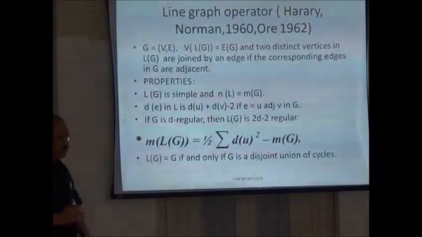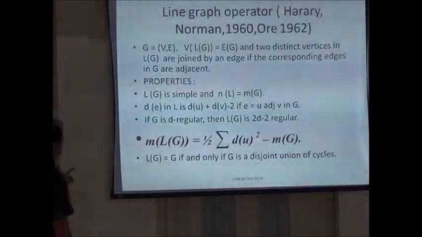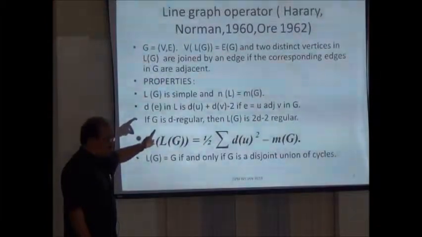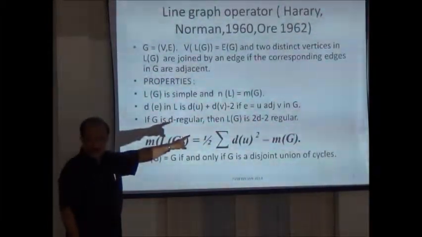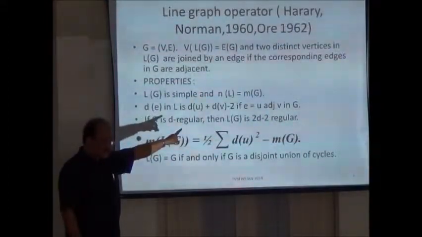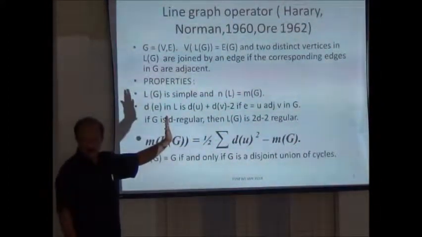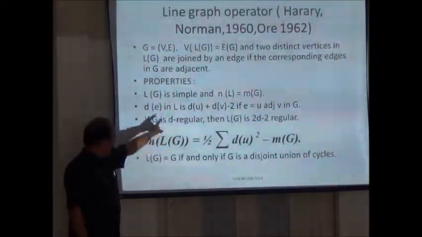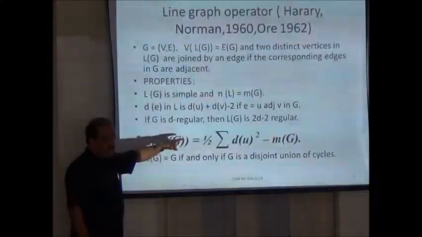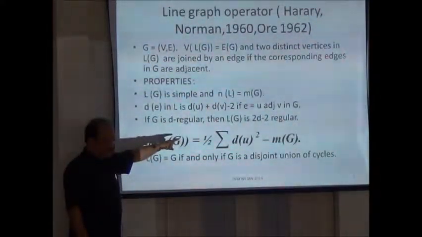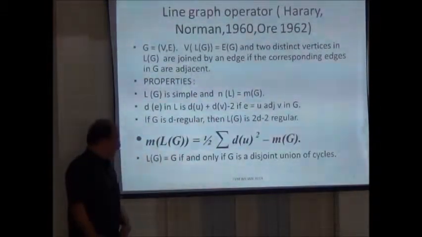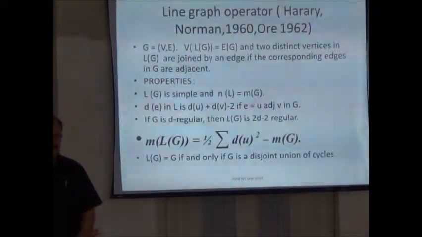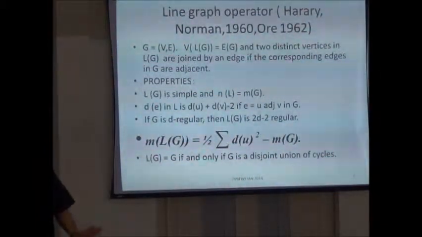And if G is d-regular, because the degree of uv is degree of u plus degree of v minus 2, L(G) is regular too, since the degree of each edge is d plus d minus 2. We can count the number of edges of L(G) using this formula: half of the sum of d(u) squared minus m of G. And L(G) is isomorphic to G if and only if G is a disjoint union of cycles. So as far as the first O'Reilly problem is concerned, we have completely solved the first problem.